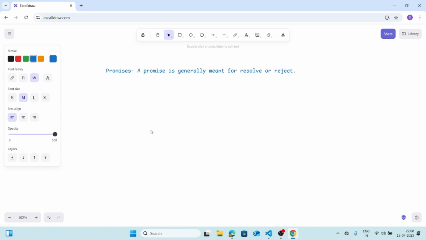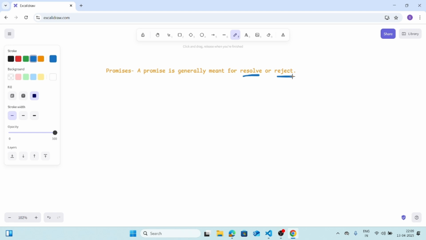What does that mean? Okay, so you have given a promise to your friend, and that friend is asking for a certain task to fulfill that promise. Now it's up to you: if I want to resolve, it means I want to stand by my commitment, then you will resolve your promise, meaning you will fulfill your promise, or you are going to reject it. This is the basic layman language of a promise.